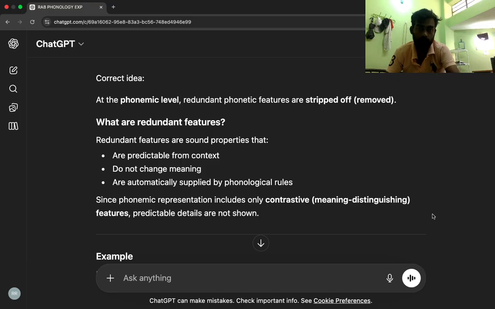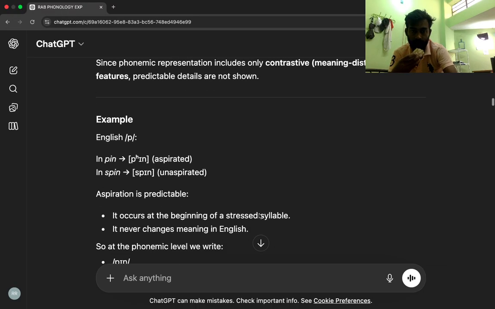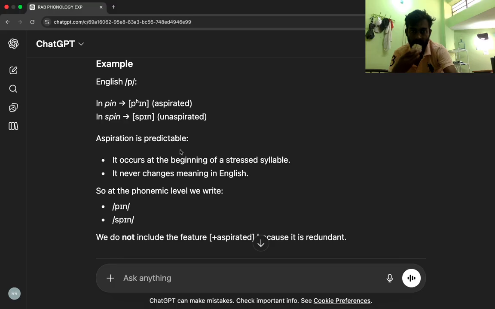Correct idea. At the phonemic level, redundant phonetic features are stripped off, removed. What are redundant features? Redundant features are sound properties that are predictable from context, do not change meaning, and are automatically supplied by phonological rules. Since phonemic representation includes only contrastive, meaning distinguishing, features, predictable details are not shown. Example, English P, in pen, aspirated, in spin, unaspirated. Aspiration is predictable. It occurs at the beginning of a stressed syllable. It never changes meaning in English.